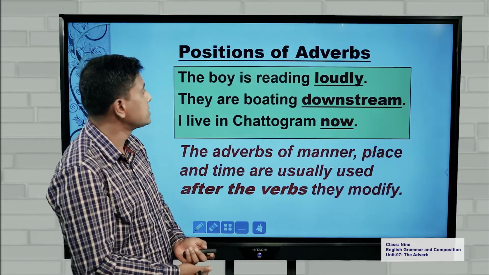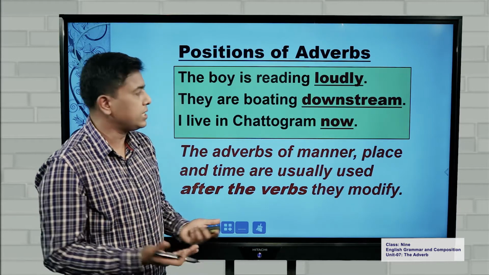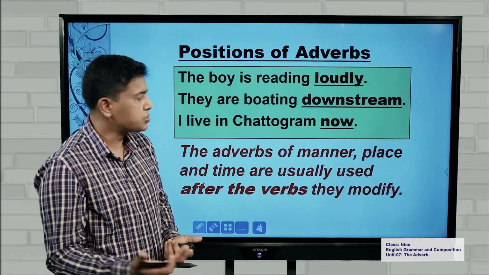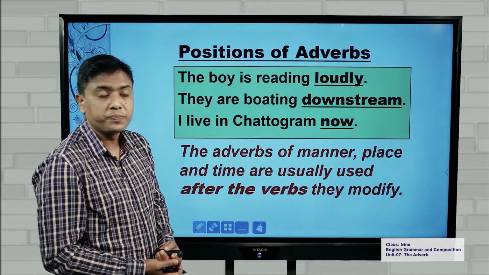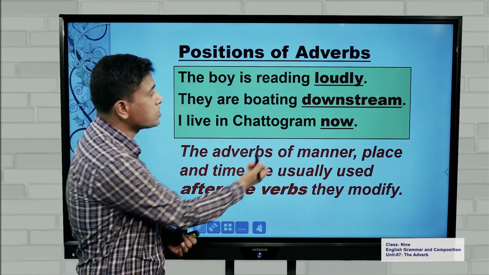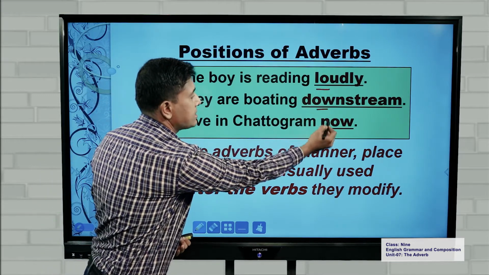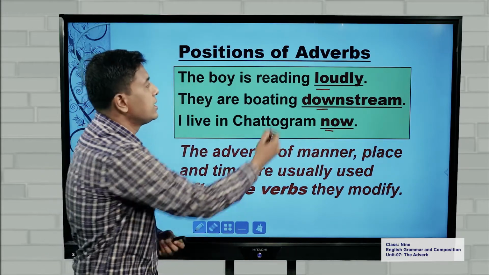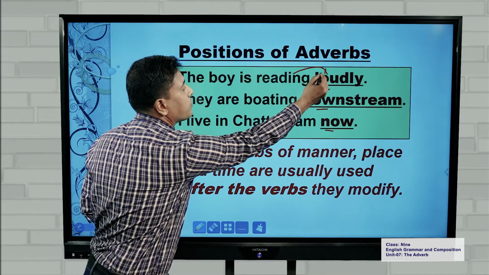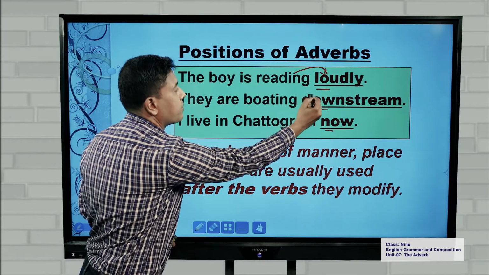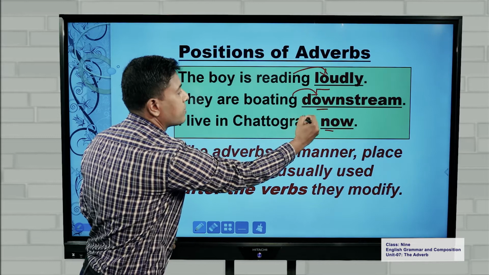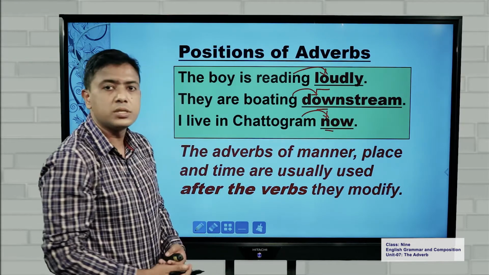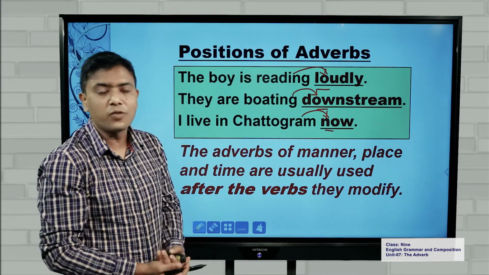If you look at these examples: the boy is reading loudly. They are boating downstream. I live in Chattogram now. You can easily see that adverbs of manner, place, and time are used after the verbs they modify. Adverb of manner after the verb, adverb of place after the verb, adverb of time after the verb. So this is how we learn the placement of adverbs.